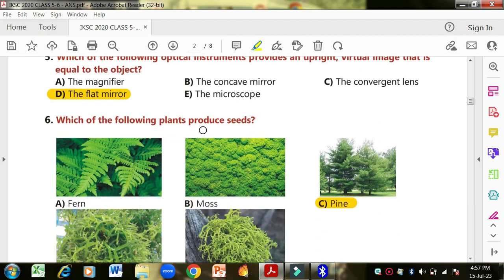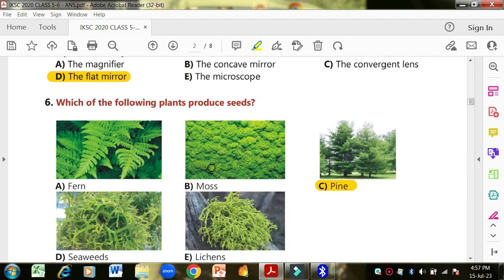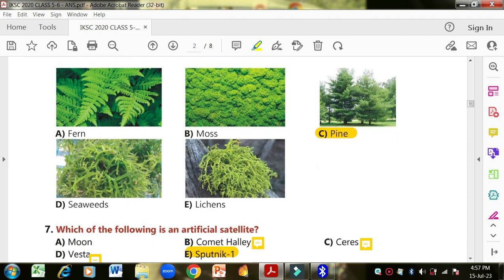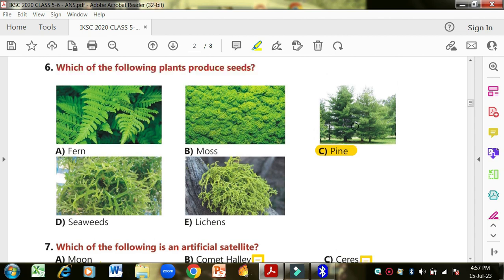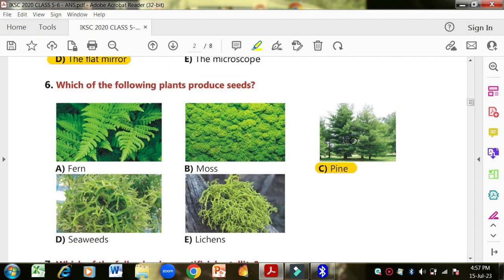Which of the following plants produce seeds? Fern, moss, pine, seaweeds or lichens? So pine is the correct option. Pine trees are called चीड़ का दरख्त, we call pine that. They have the cones and they produce seeds. Okay, so pine is the correct option.